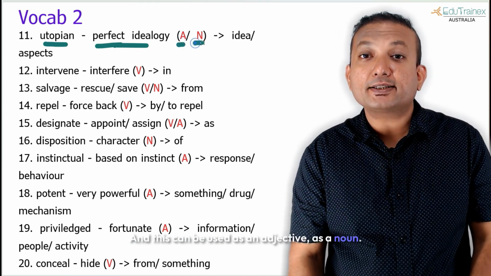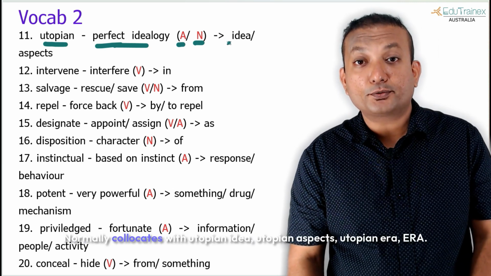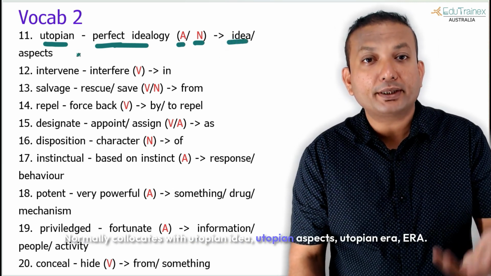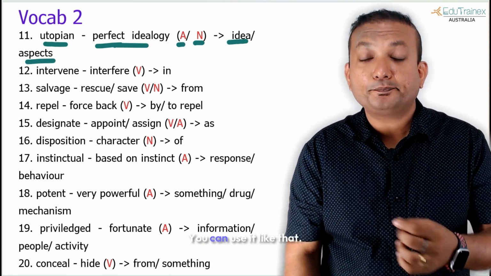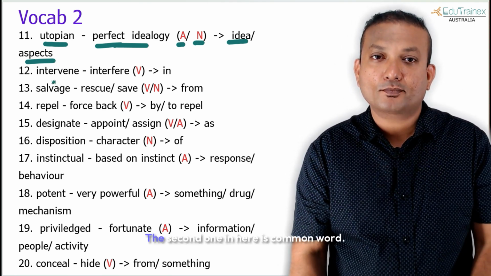This can be used as an adjective and as a noun, so it's a complex word. It normally collocates with utopian idea, utopian aspects, utopian era. You can use it like that.